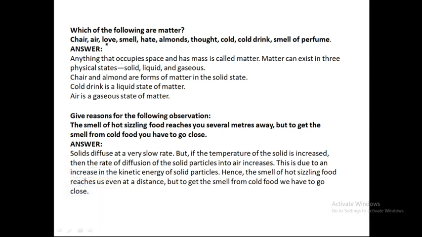Now, what is matter? Matter is anything that has mass and occupies some volume. So, out of this, the matters are chair and almond, which are present in solid state. Cold drinks is also a matter, but it is present in liquid state, while air is present in the gaseous state.